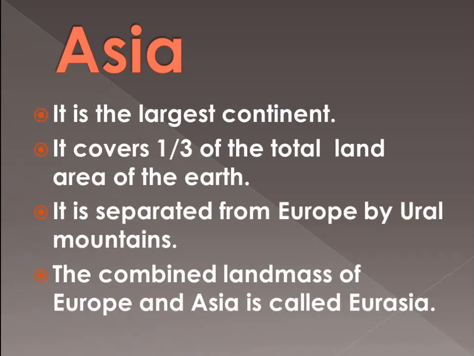And the combined landmass of Europe and Asia is called Eurasia. This is also very important. Europe plus Asia, Eurasia. So this is all about the largest continent.